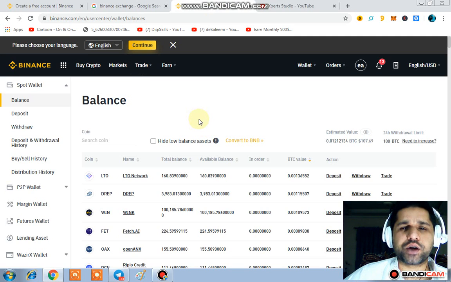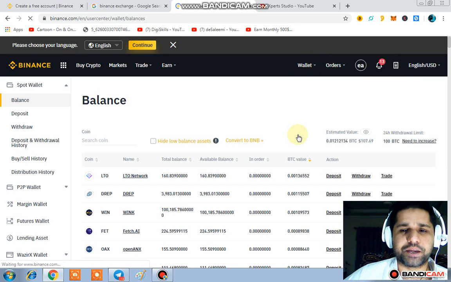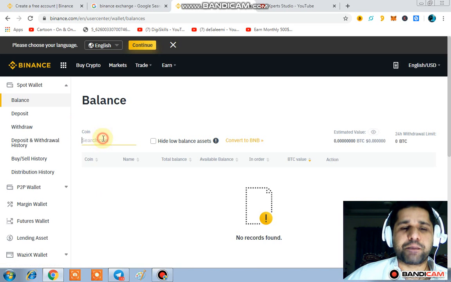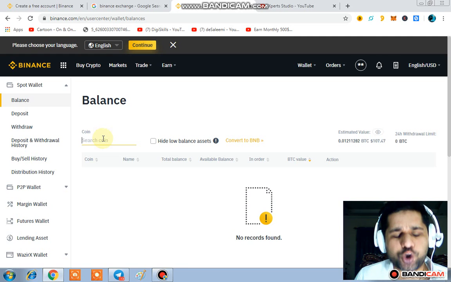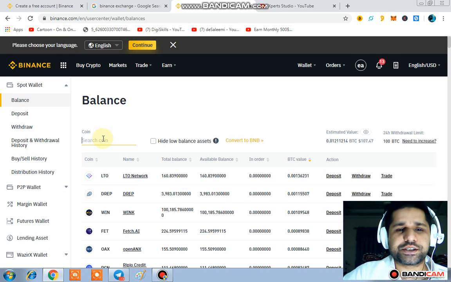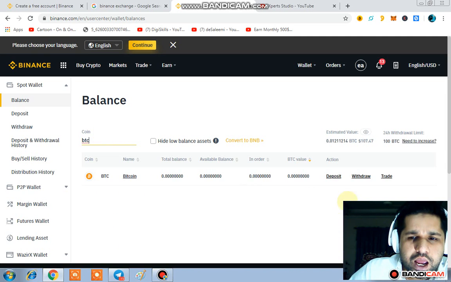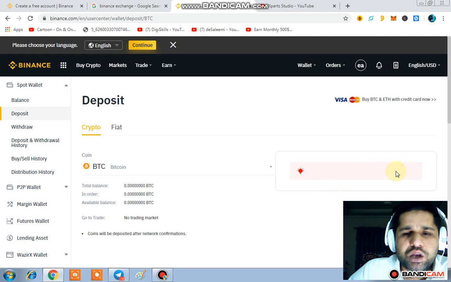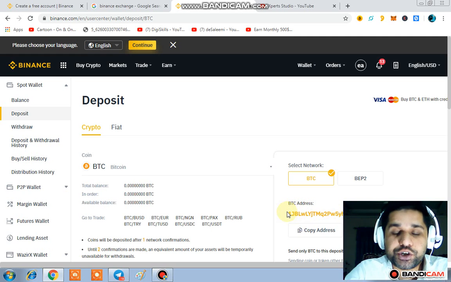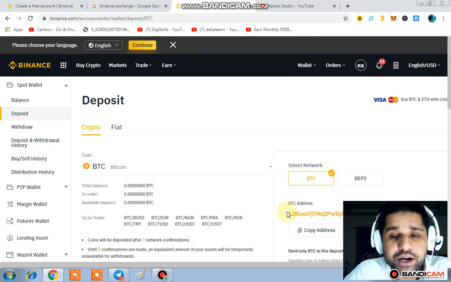After logging in to your account, you just have to click on the wallet and come towards the Spot wallet directly. Here I opened the Spot wallet. For example, if you want to deposit any coin which is registered on Binance Exchange, you can easily deposit it over here. For example, I want to deposit BTC. I just have to click on the deposit icon. Now they are going to give me the deposit address, so I can share this address with anyone, and anyone who wants to send me BTC can send it directly over here.